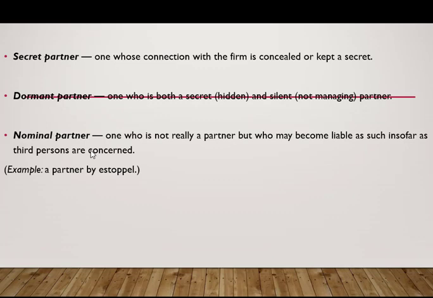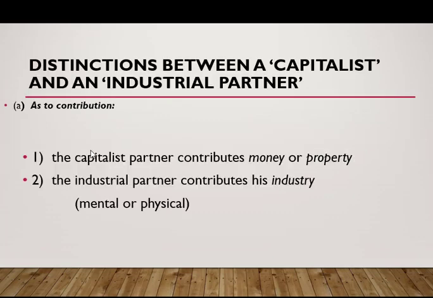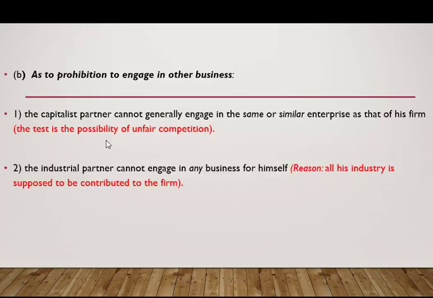Then secret, dormant, nominal. Distinctions between a capitalist partner as against an industrial partner in terms of contribution: money and property for the capitalist, while for the industrial partner it is his industry, that is mental and physical contribution.